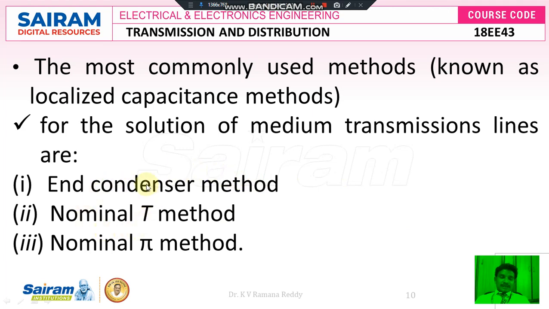But the same capacitance we place at the exact middle location in the case of the nominal T method, where we analyze the given length of the transmission line to find the unknown parameters like line capacitance, line inductive reactance, transmission efficiency and everything. In the same manner, in the case of the nominal pi method, the capacitance which was offered as a lumped parameter at exactly the midpoint of the transmission line is divided into two halves. One is taken as reference at the sending end side and one at the receiving end side. Like this we do the analysis in the nominal pi method.